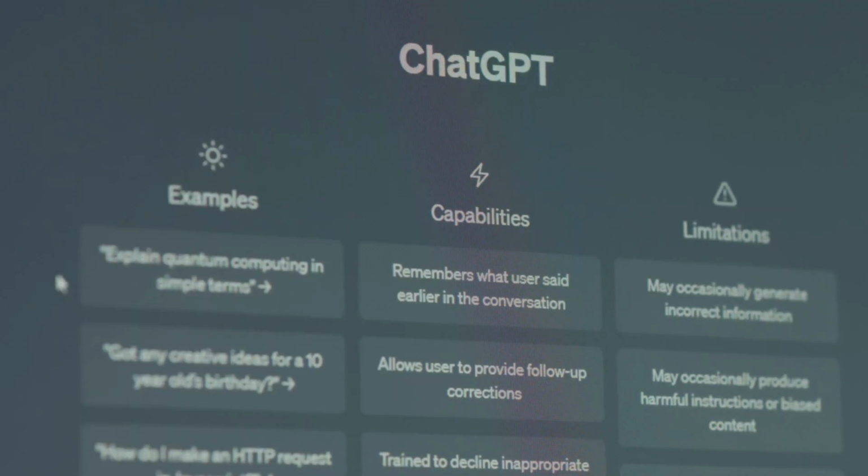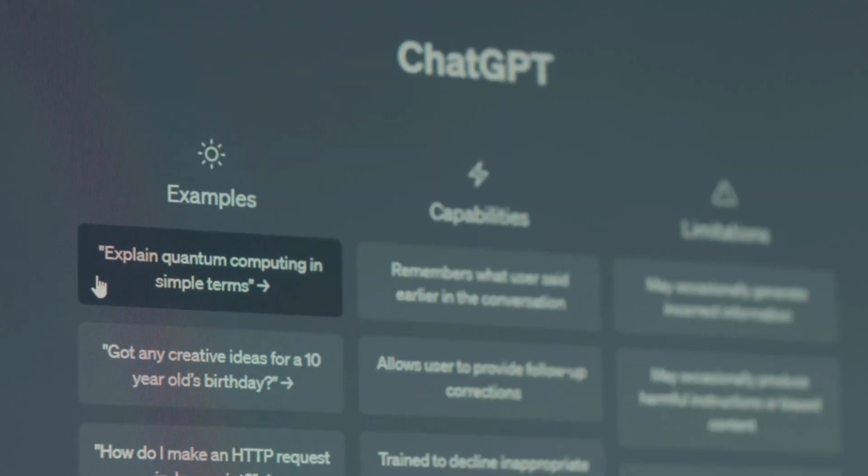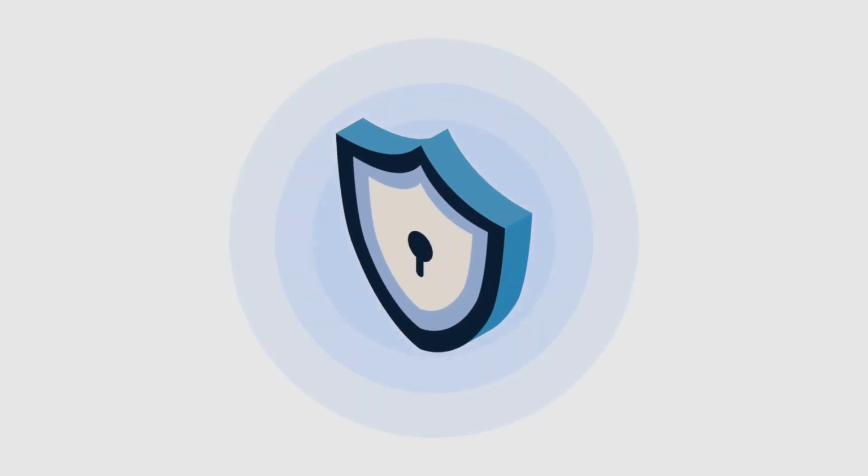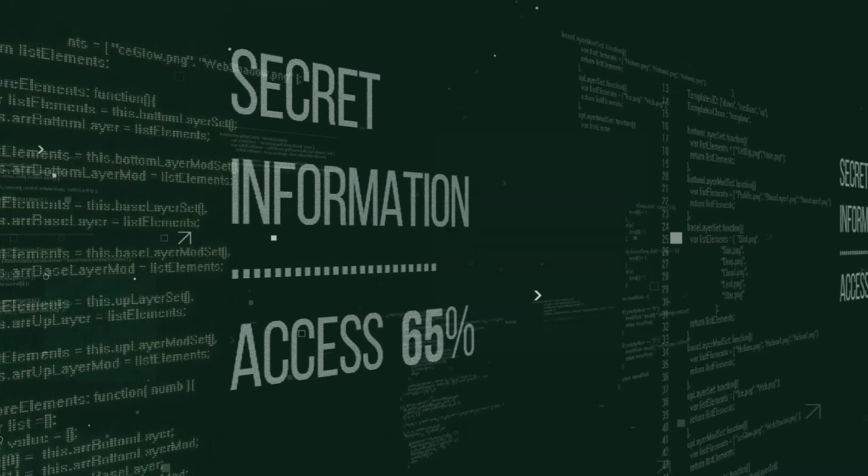Keep in mind, while your ChatGPT conversations are private to your account, they may be stored and used to improve future AI models. For your safety, never enter confidential or sensitive personal information into